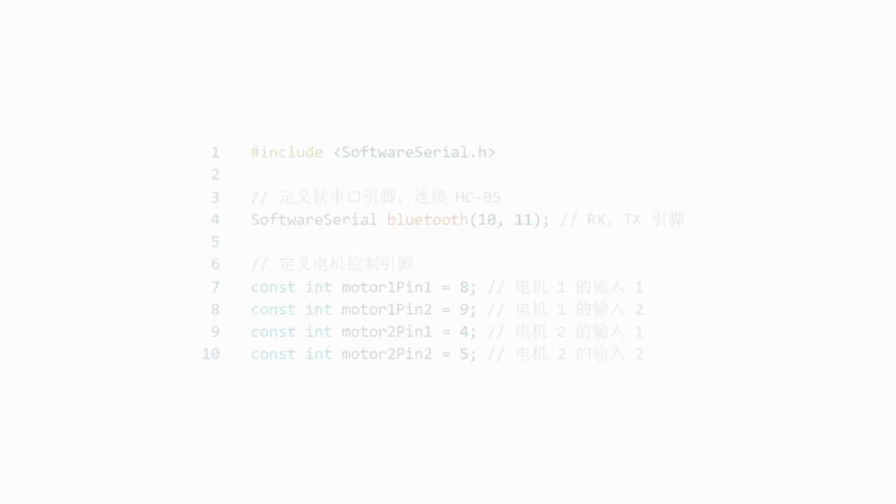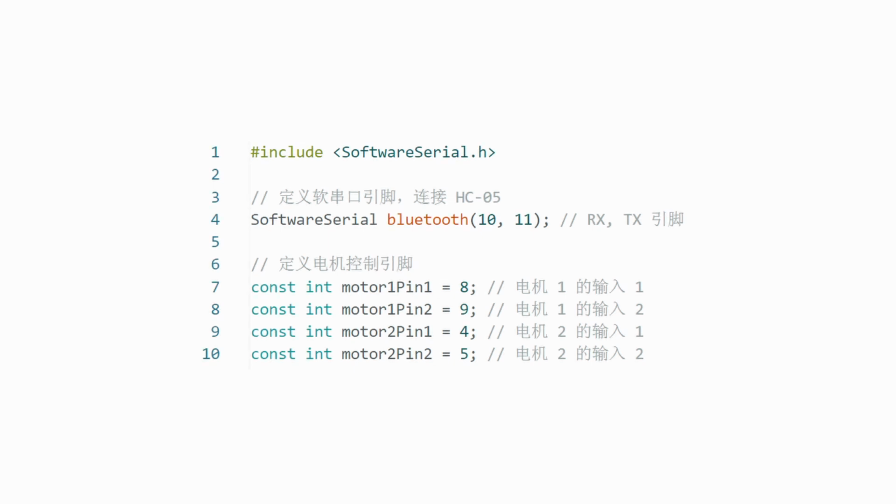Let's first take a look at the car's code. At the beginning of the code, the software serial library is included to create a software serial port for communication with the HC05 Bluetooth module. Then, a software serial object Bluetooth is defined. Pin 10 is used to receive data and is connected to the module's TX pin. Pin 11 is used to send data and is connected to the module's RX pin.